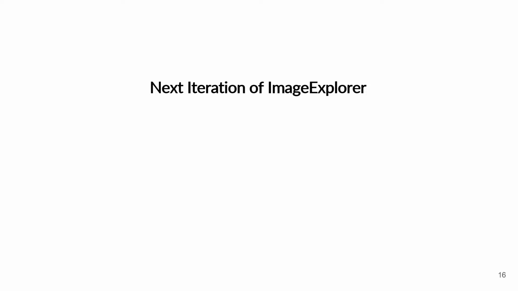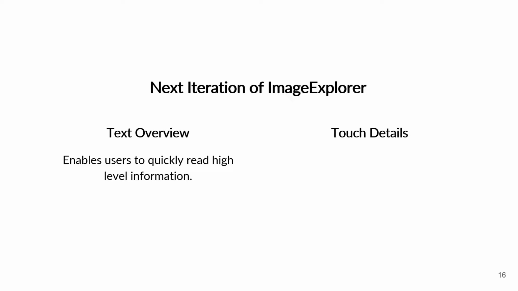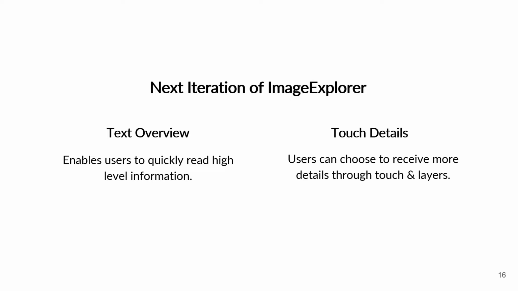Based on these results, we believe that the next iteration of ImageExplorer should include two parts, a text overview and touch details. Such a system will enable users to quickly read through high-level information just as they were able to when using Facebook's automatic alt text feature. Then, if they are interested in understanding an image further, they could choose to receive more details about it through a touch interface and layers, as they did with ImageExplorer.